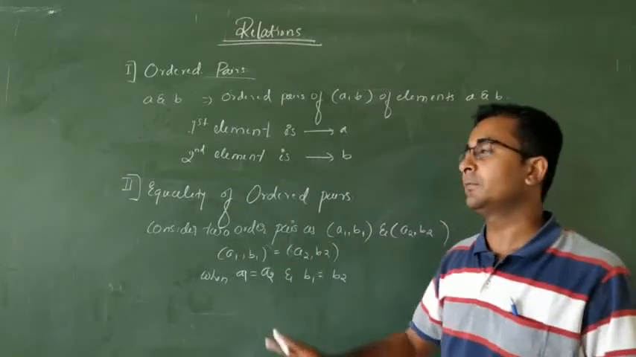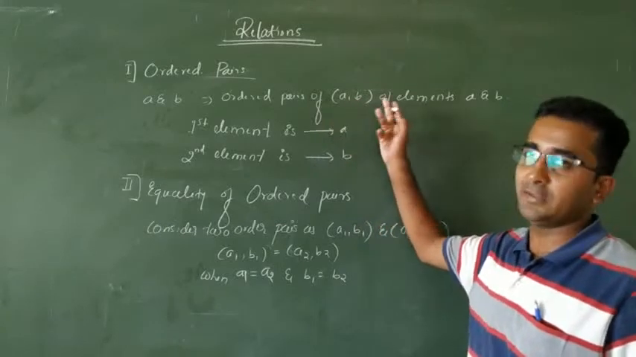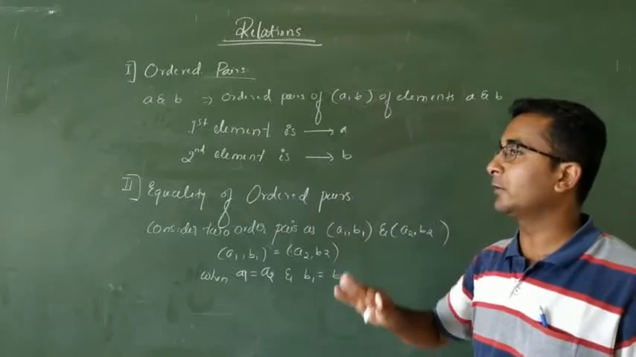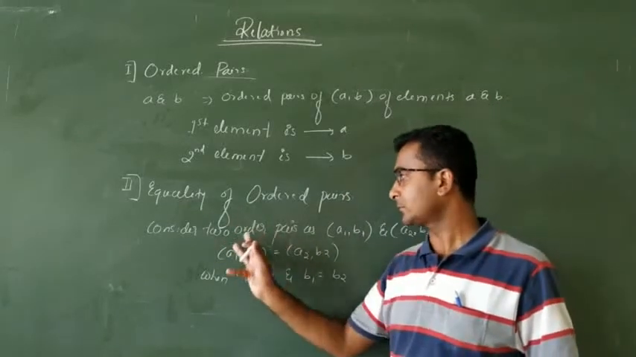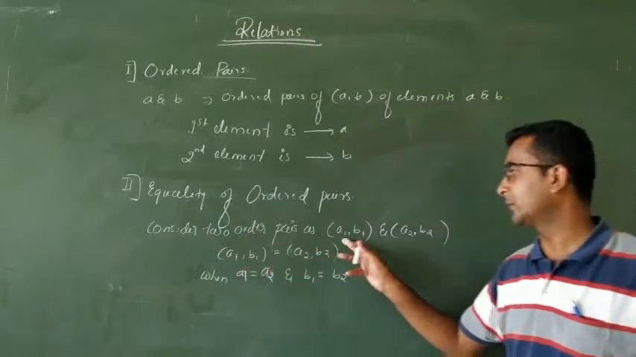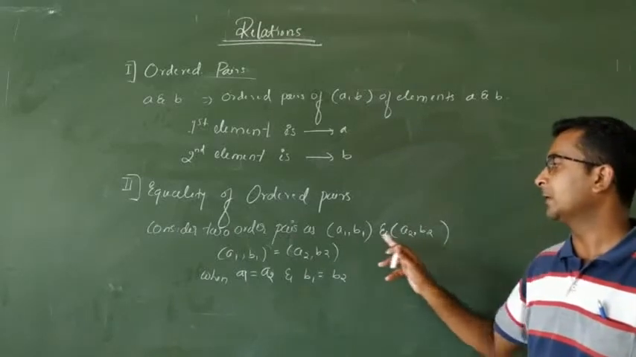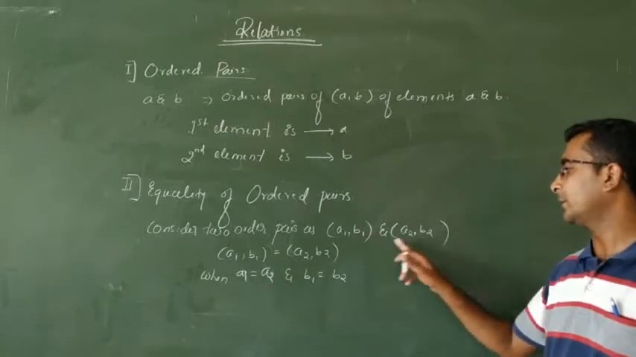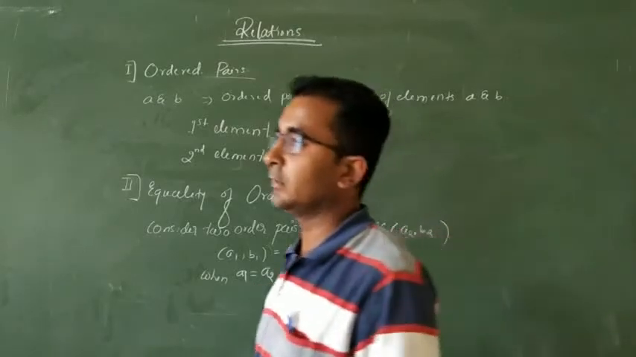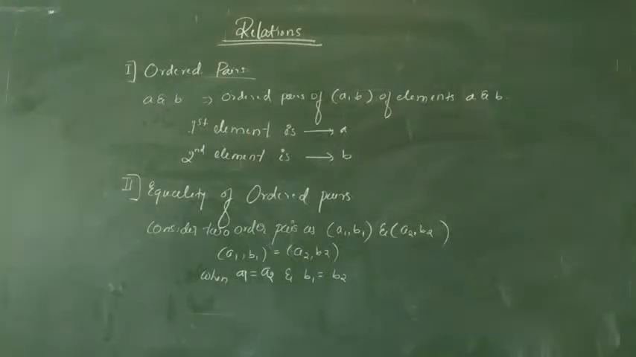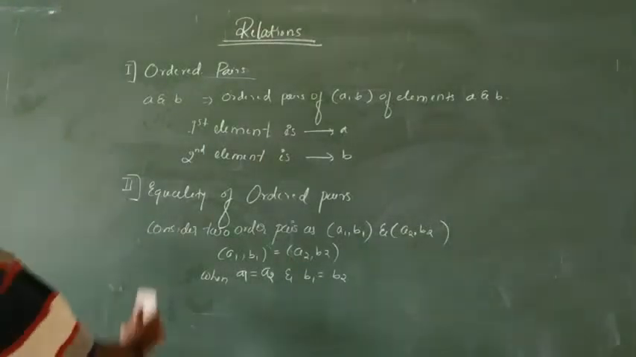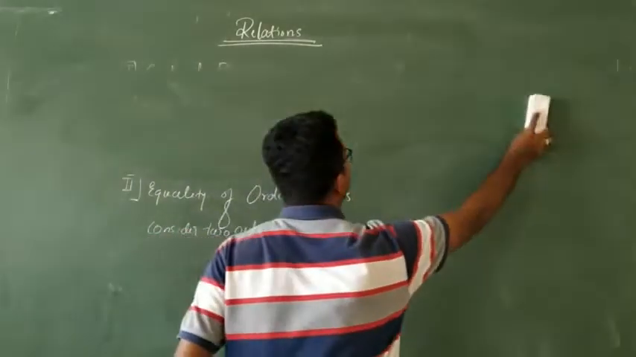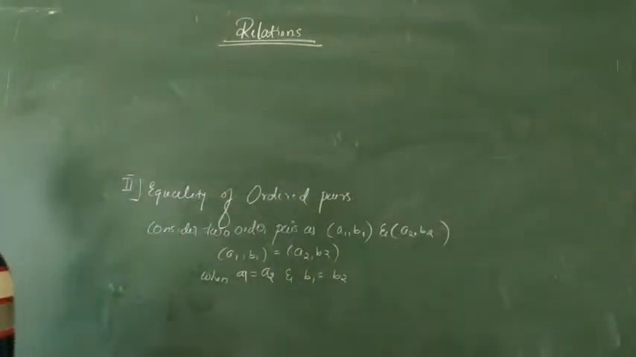How do we write the pair? The pair of A, B is the open interval of A, B, where A is the first element and B is the second element. So what is equality of ordered pairs? When two ordered pairs are said to be equal, we take two ordered pairs, the first element is equal to the first element and the second element is equal to the second element. Then only we can say that these two ordered pairs are equal. Okay? So depending on the equality of ordered pairs, I will solve simple examples.